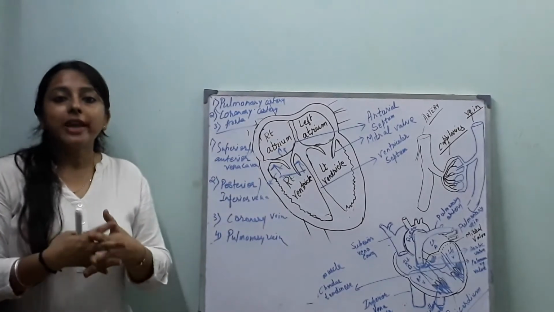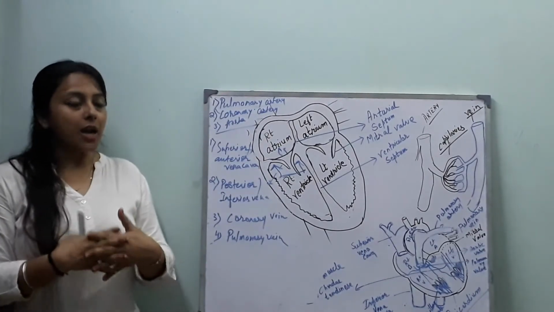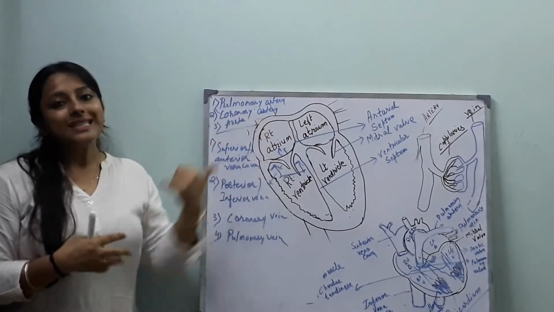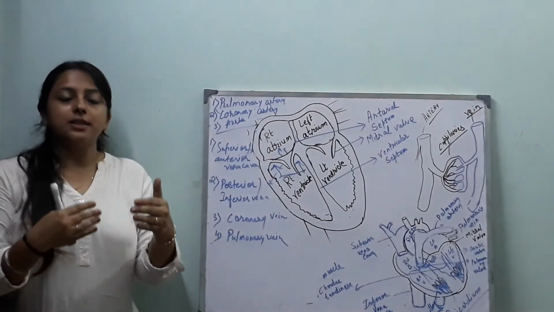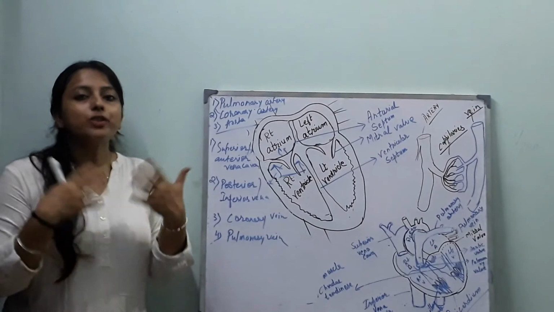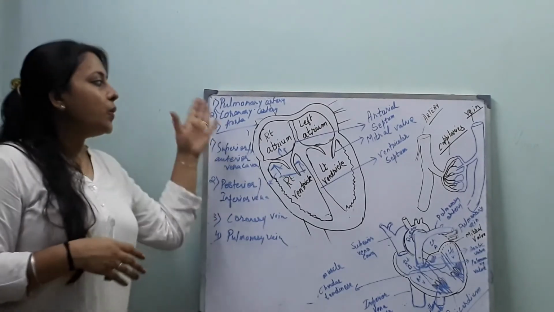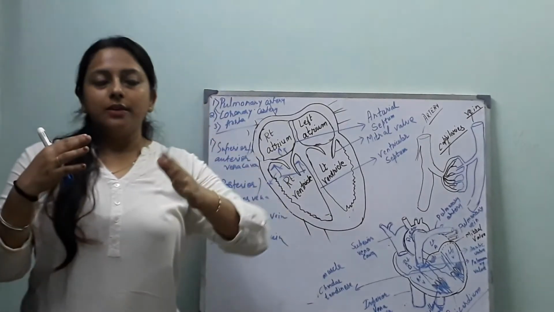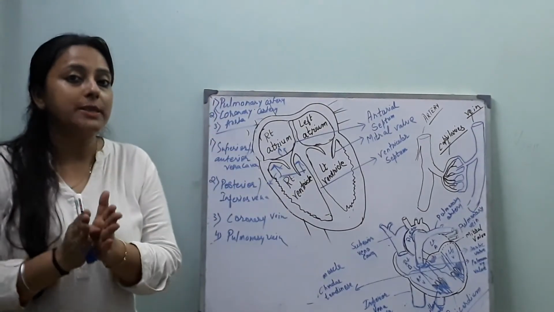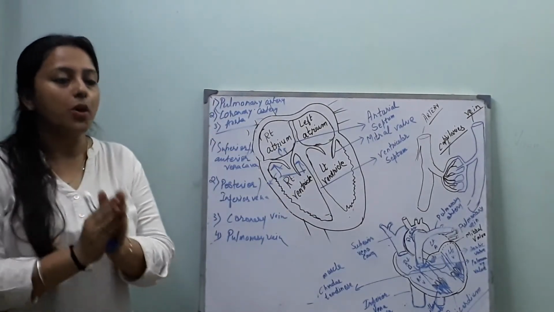Coronary artery carries blood to the muscles of the heart. And the aorta is referred to as the largest artery in our body. It carries blood from heart to the rest of our body. So these are the important blood vessels of our body. We have discussed the 7 most important blood vessels.